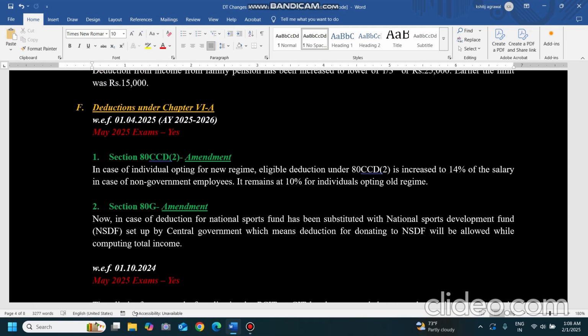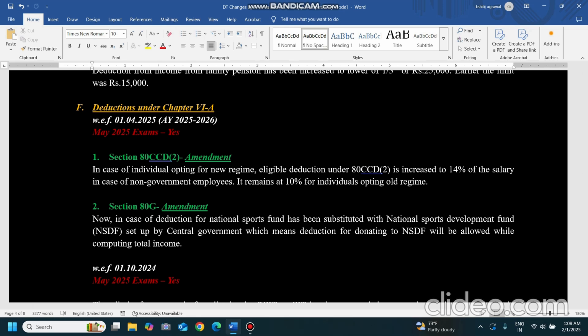Forget about the individual opting for the old regime for now. Earlier, whether the individual was under the old or new regime, 14% was allowed if the employer was the central government, and 10% if the employer was a private employer. The employee is the assessee, but the employer, the government, is contributing 14%, so 14% was allowed. But if it was a private employer, then 10% was allowed.